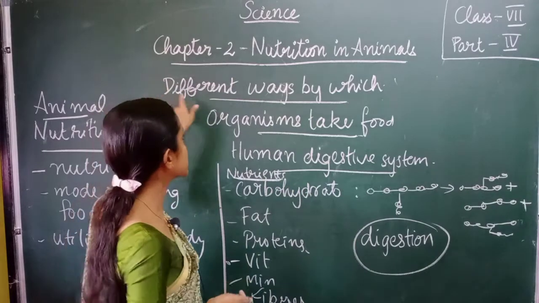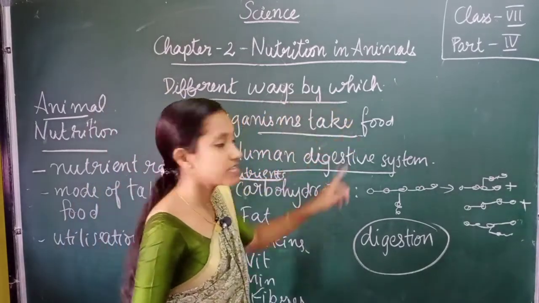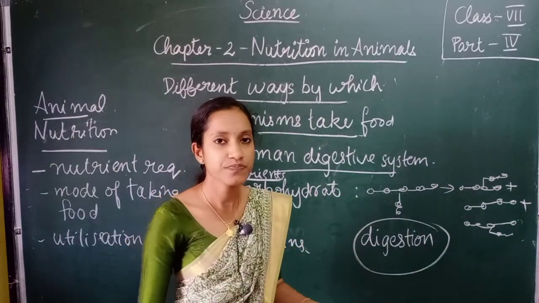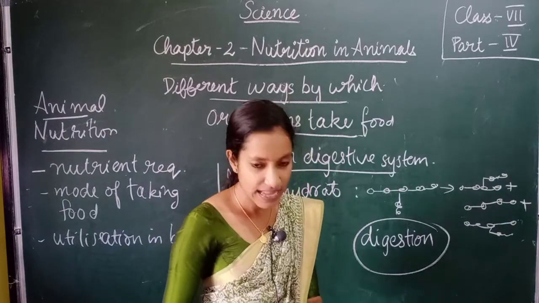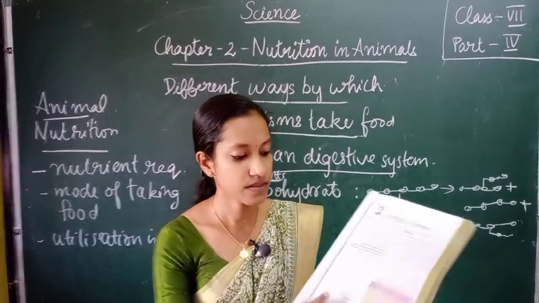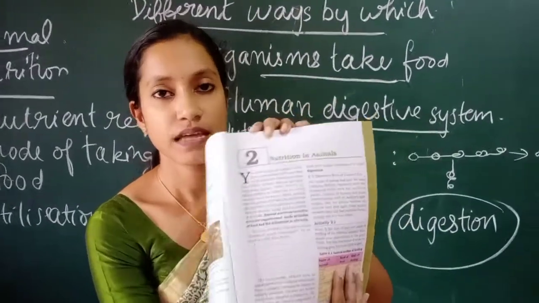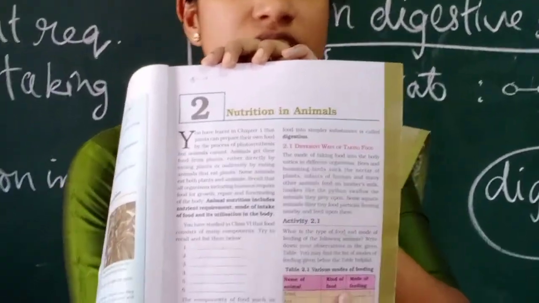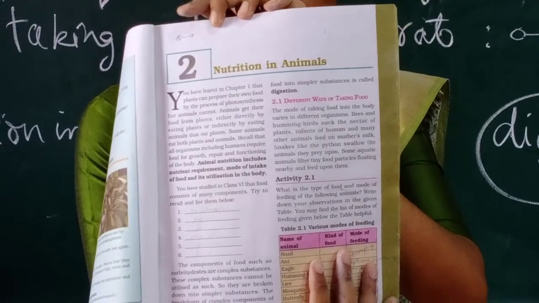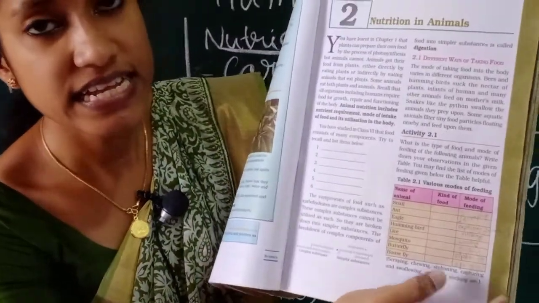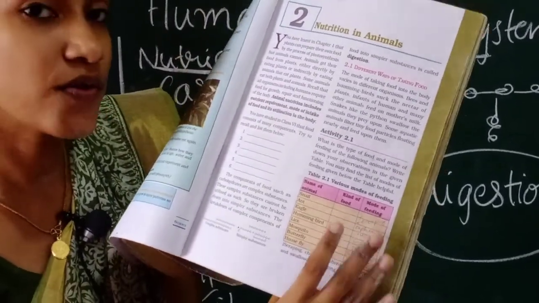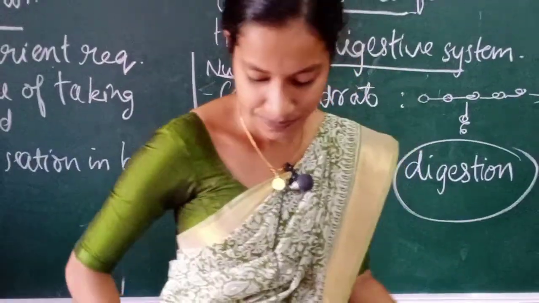This we will be discussing in our first topic, different ways by which organisms take their food. So this chapter you can see in page number 11. In page number 11 you can see our new chapter. So children, here you can see table 2.1. This table 2.1 we can do it now. So be ready to do it with me.